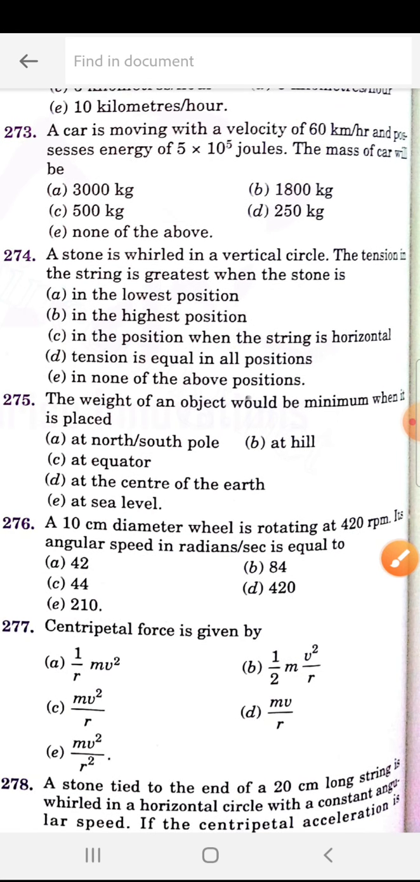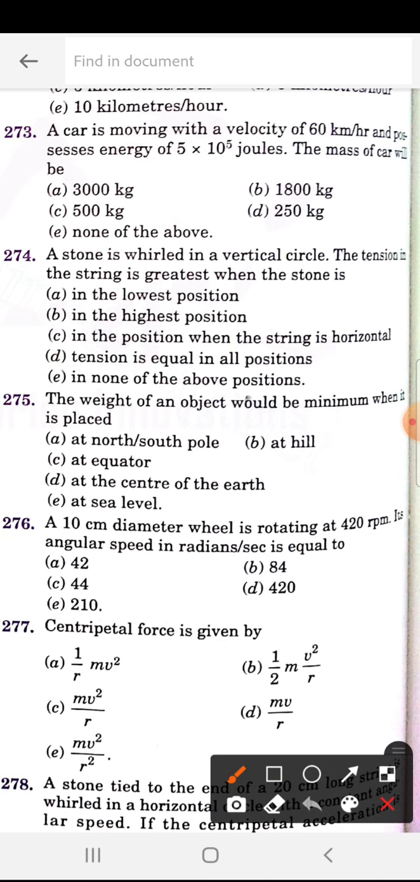A car is moving with a velocity of 60 meters per hour and possesses energy of 5 into 10 to the power 5 joules. The mass of the car will be. So they are asking the mass of the car. 273 is A. So 3000 kg.